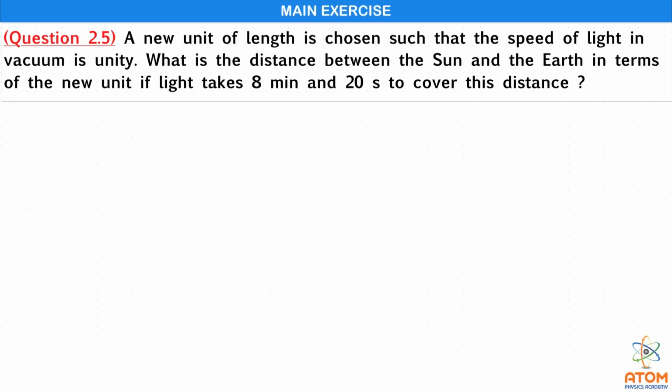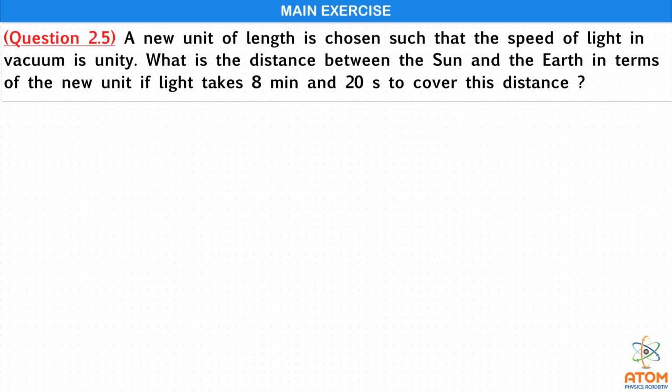See, understand the question. Here, the new unit of length is chosen. A new unit for length is chosen in which the speed of light in vacuum is taken as unity. That means the speed of light is taken as one unit in this new unit system.